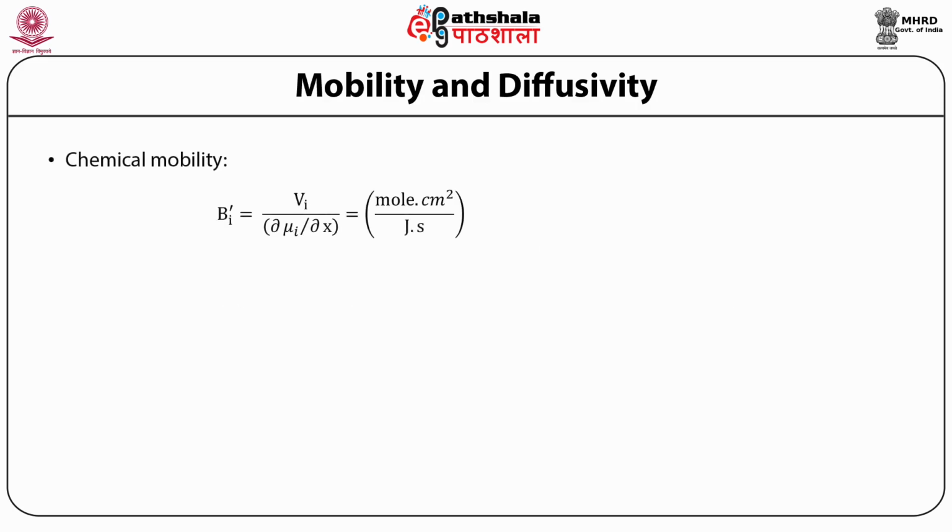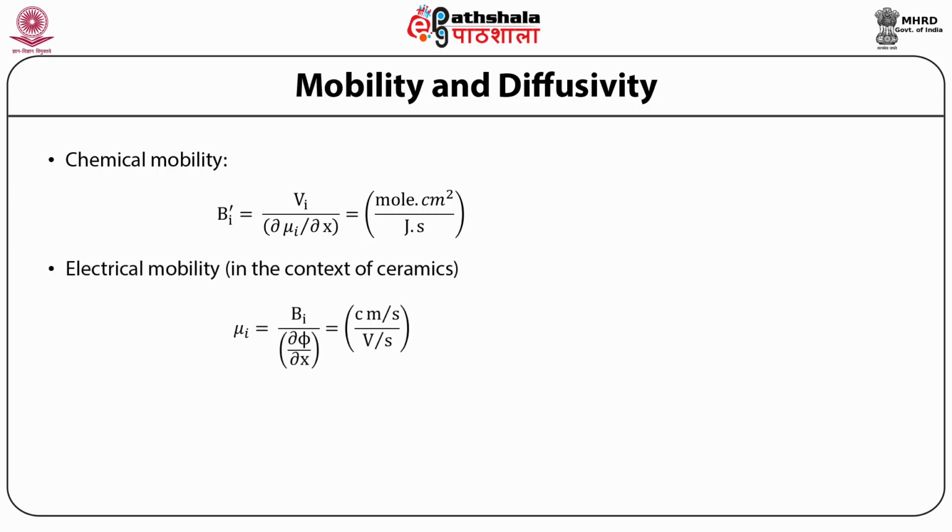So the chemical mobility B_i is equal to V_i into ∂U/∂X, and the units are moles cm² per joule second. So the electrical mobility in the context of ceramics is given as μ = B upon ∂φ/∂X, where the units become centimeter per second by volts per centimeter, so it becomes cm² per volt second.